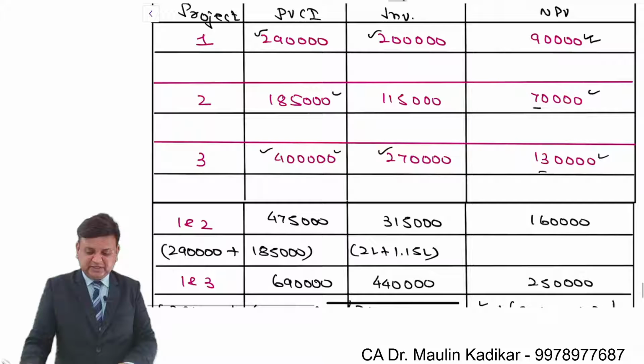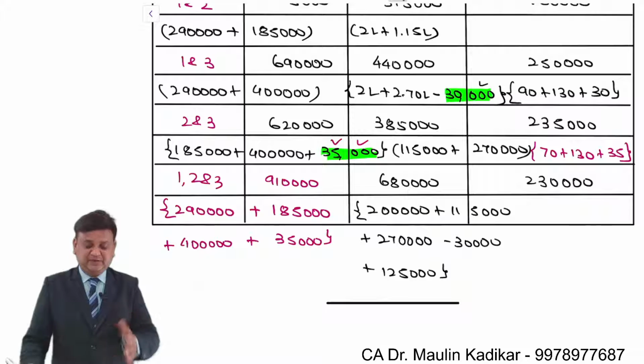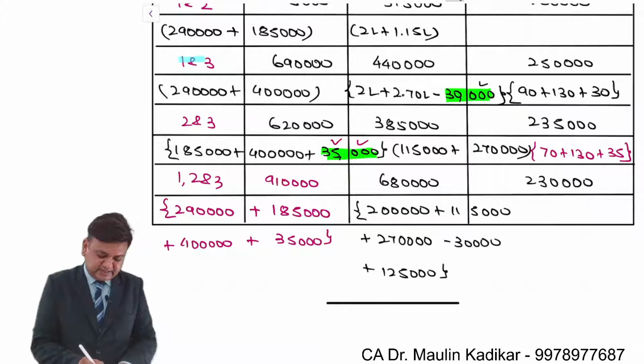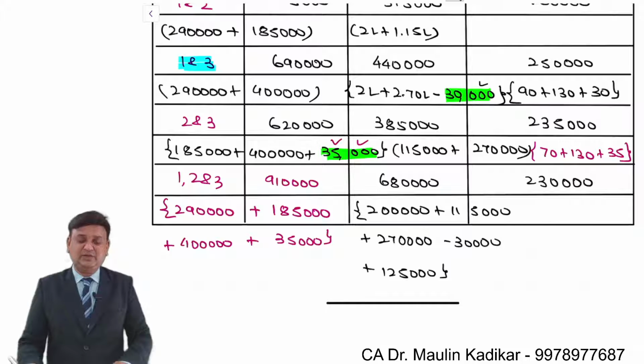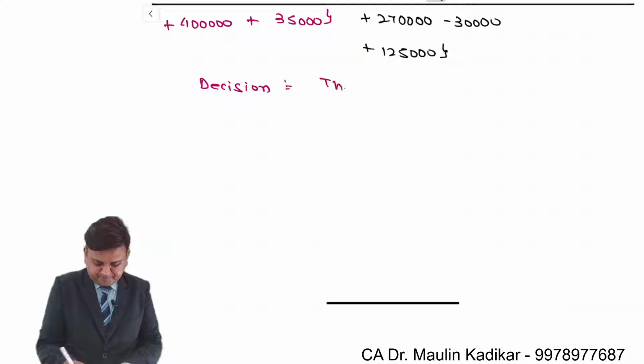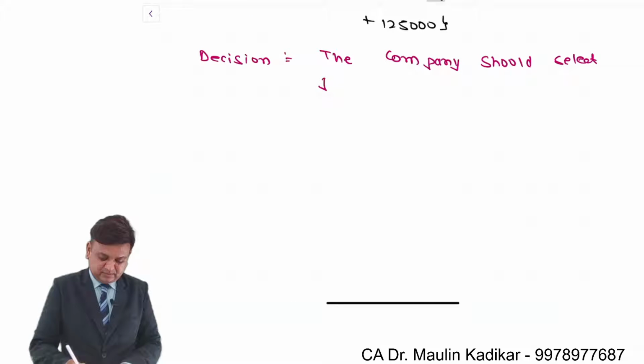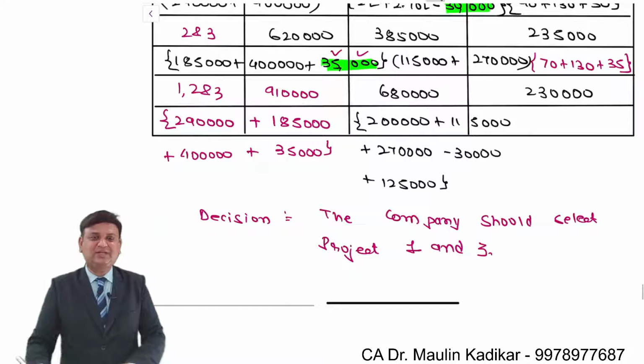This is the way we make a comparison of all NPVs, and the option having the highest positive NPV will be accepted. So projects 1 and 3 should be selected. So the decision is the company should select projects 1 and 3. This is the way we are required to take the decision.